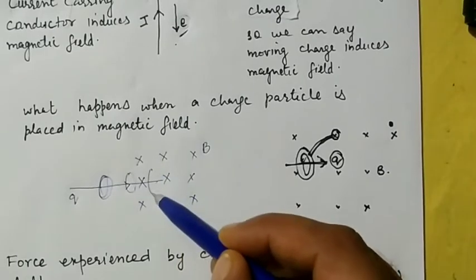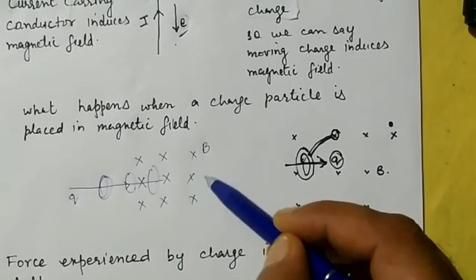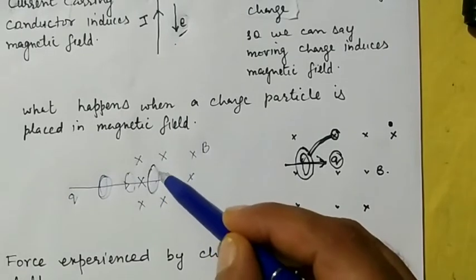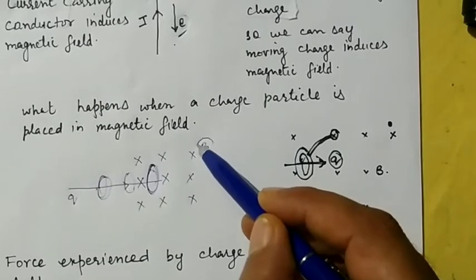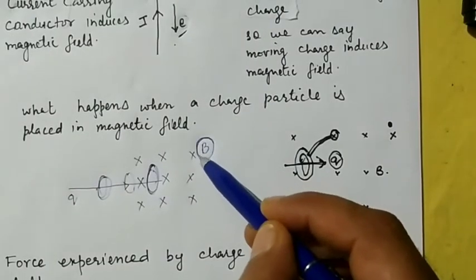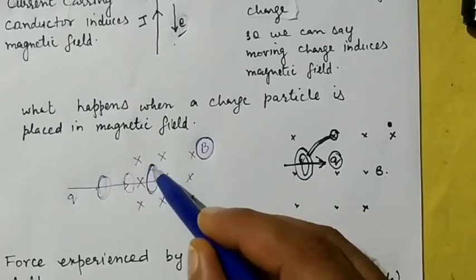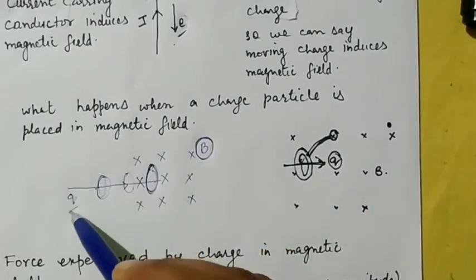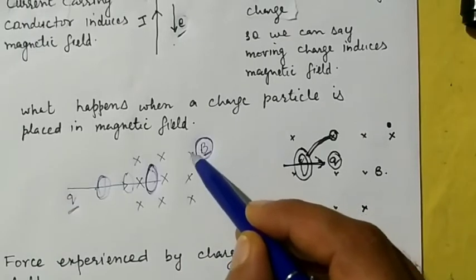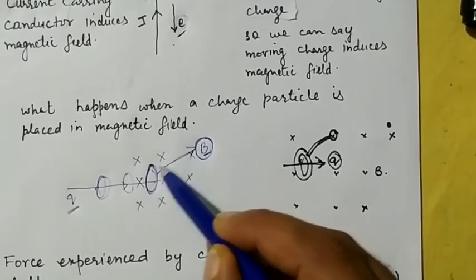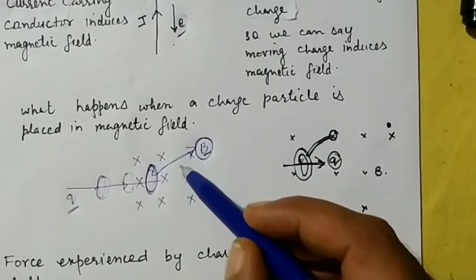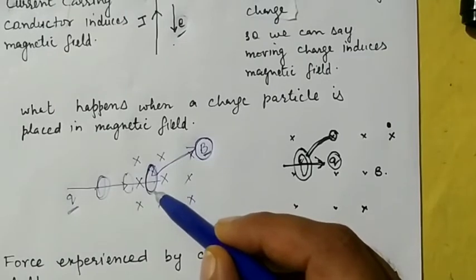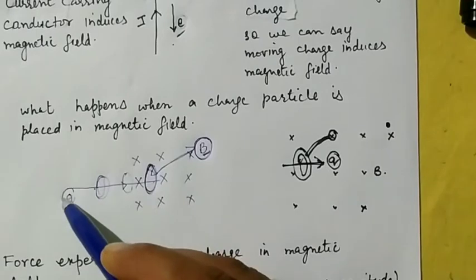So as it enters into this magnetic field, the magnetic field induced by this charge and the outside magnetic field which is supplied from the external source, the magnetic field produced by the charged particle and this external magnetic field, must interact with each other. And as they interact, this causes a force of attraction or repulsion, a force on this charged particle.